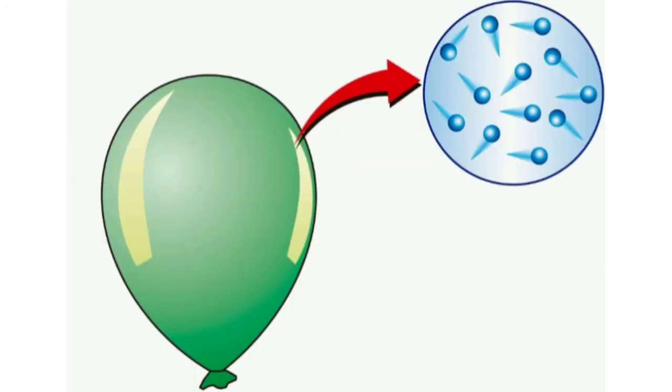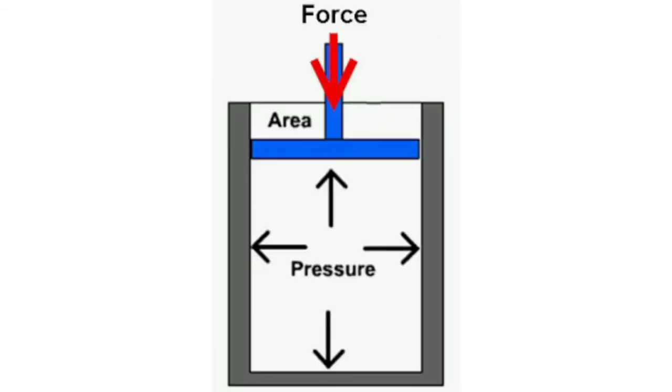When we blow air into a balloon, the balloon expands because the pressure of air molecules is greater on the inside of the balloon than the outside. The pressure exerted by a gas is equal to the force on the walls of the container per unit area of the walls of the container.